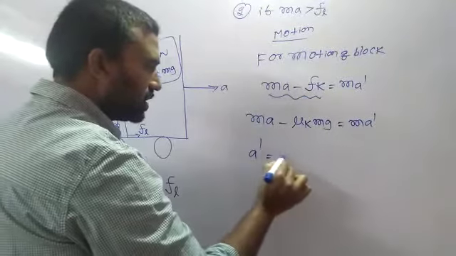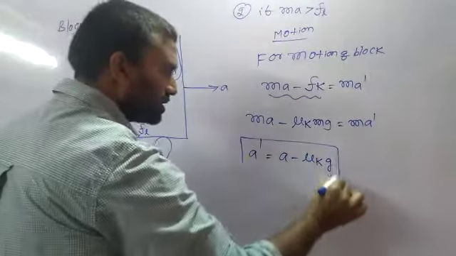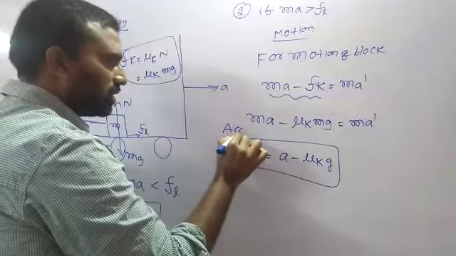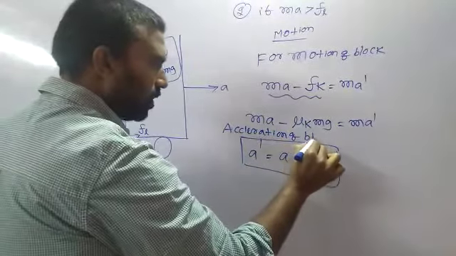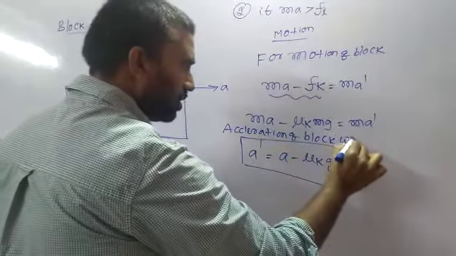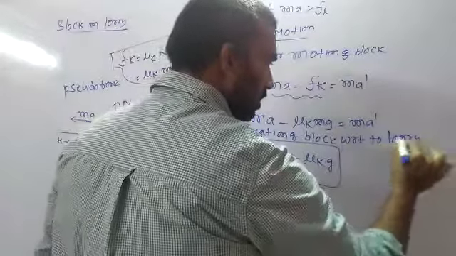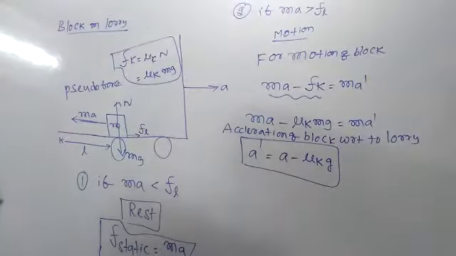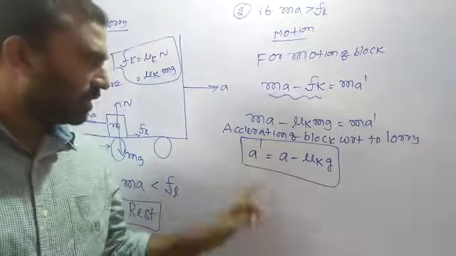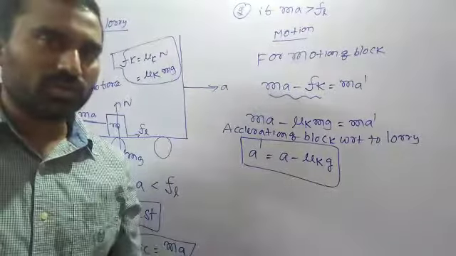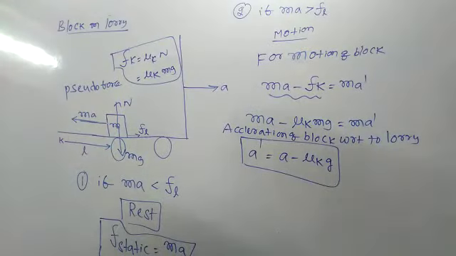Now A dash equals A minus mu k into g. This is the acceleration of the block with respect to the lorry.